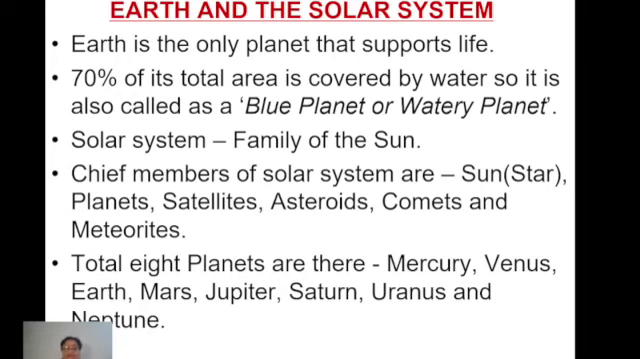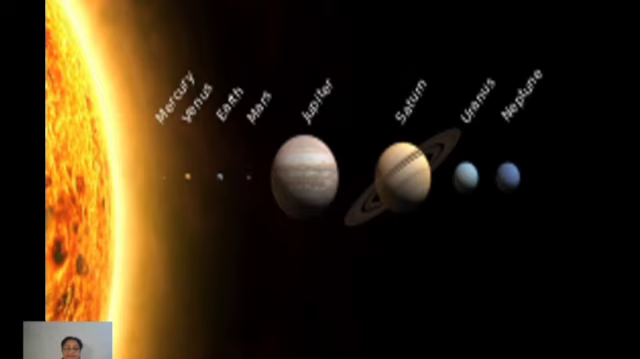Now, out of the total 8 planets, Earth is the third planet. Starting from the very beginning, you can see here the sun is on the left side. The first planet we get is Mercury, then Venus. Third planet is our Earth. Then the fourth planet is Mars, then Jupiter, Saturn, Uranus, and Neptune. These are all 8 planets we have in our solar system.